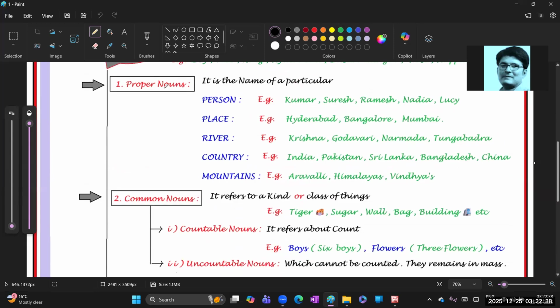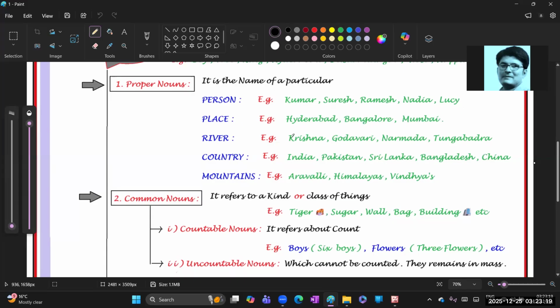The name itself has the meaning: a proper noun means it is the name of a particular person, place or thing. For example, a person has a particular name, like Kumar, Suresh, Ramesh, Nadia, Lucy, Fatima, etcetera. Suppose it belongs to a place, like Hyderabad, it is also the name of a particular place, regarded as a proper noun. Clear? Bangalore, Mumbai, Delhi, like this.